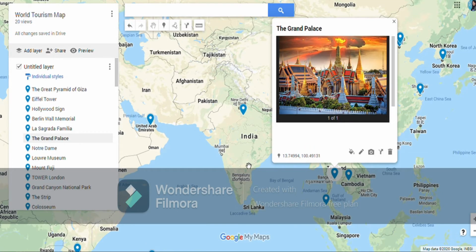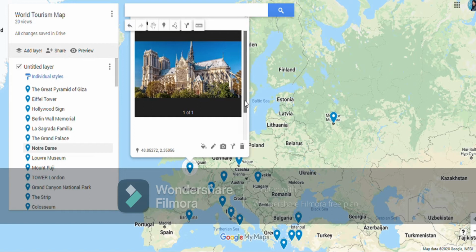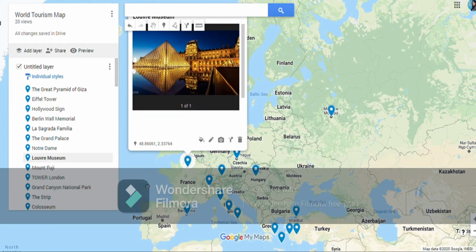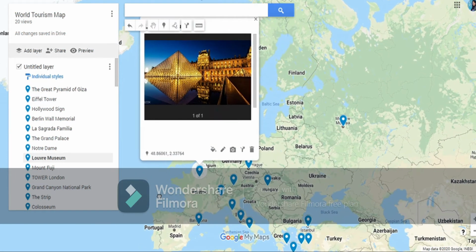Okay, next we have Notre Dame, again in Paris. We have this Notre Dame castle, an important monument we often see. So this castle is in Paris. Louvre Museum, again in Paris, we have this Louvre Museum, home to the Mona Lisa painting, the famous Mona Lisa painting. So this is the Louvre Museum.